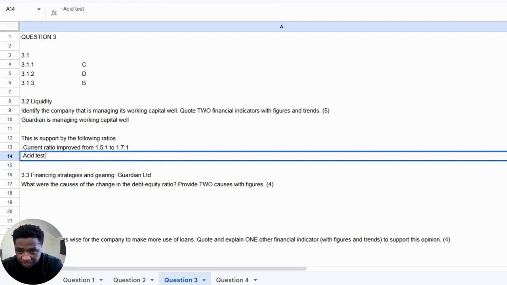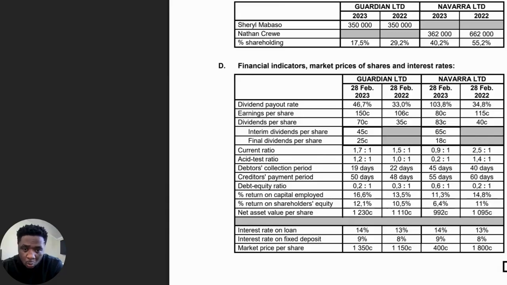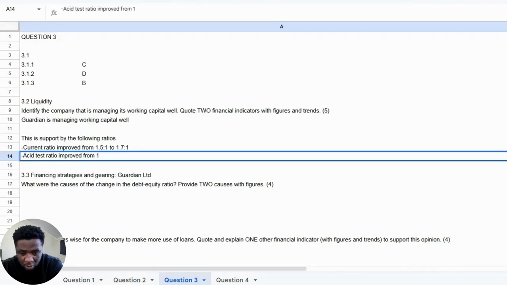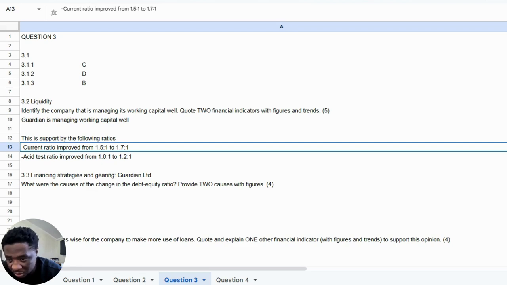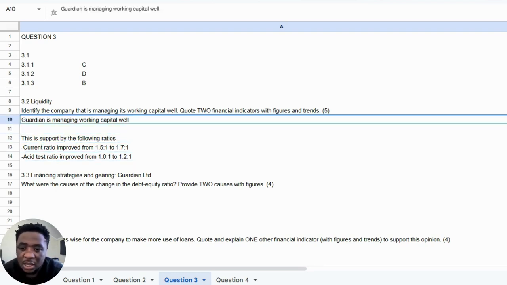Asset test ratio improved from 1 is to 1 to 1.2 is to 1. So you're going to say 1.0 to 1 to 1.2 to 1. And basically, that is a very easy 5 marks. So 2 marks to quote the current ratio, and then also 2 marks to quote the asset test ratio, and then 1 mark for stating that it's Guardian Limited.